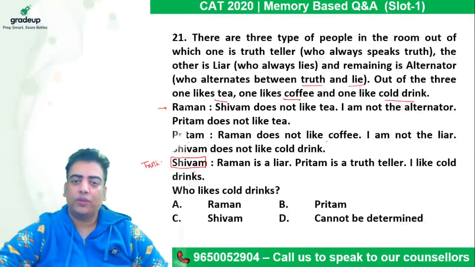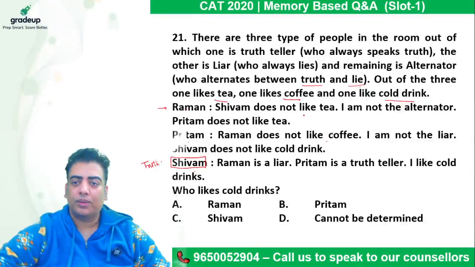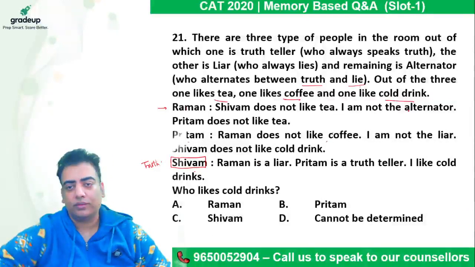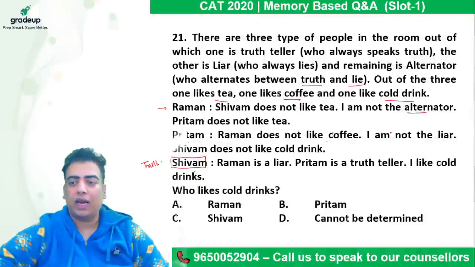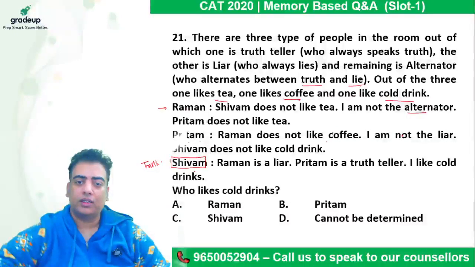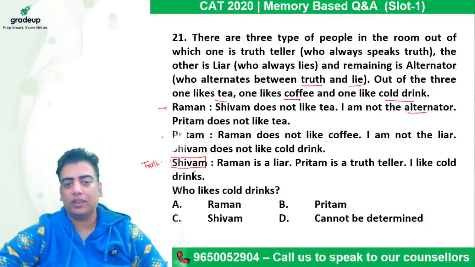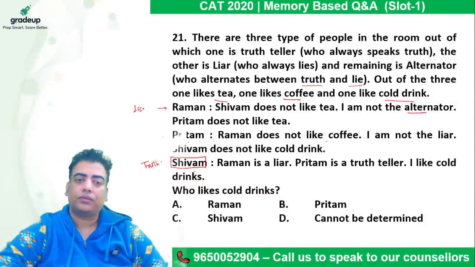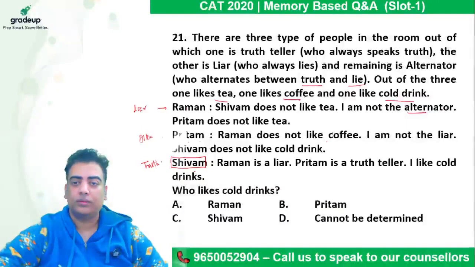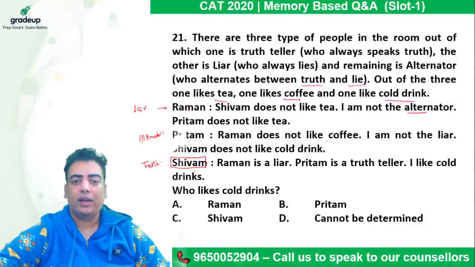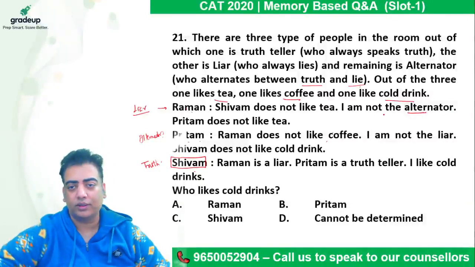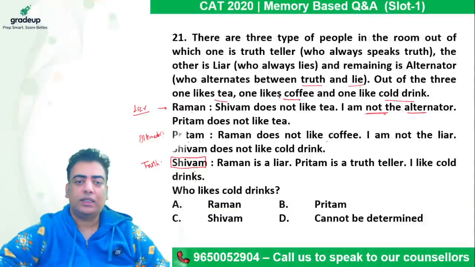right? So if Raman is a liar, Raman says I am not the alternator. This statement is again going to be a lie. And Preetham says I am not the liar. He cannot be the truth teller. It means he must be the one who is the alternator. And when Raman is not a liar and he says I am not the alternator, if he is not the alternator, is he speaking the truth?